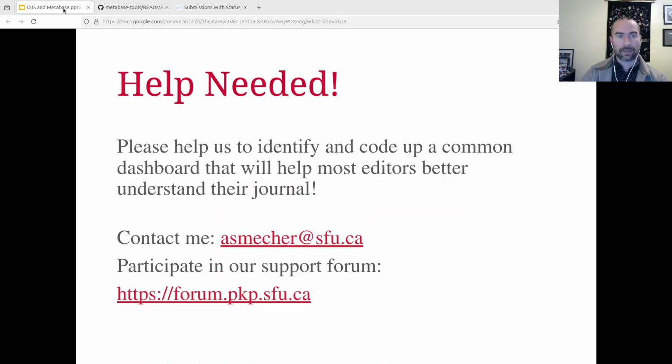So next steps. As I mentioned at the beginning, we need some help with this. I would love for folks to see the potential of this tool set and to help us to establish what a good baseline report is, set of reports for journal managers to use that might build on the existing OJS reports, but add value. Things like trend lines for number of submissions coming in.